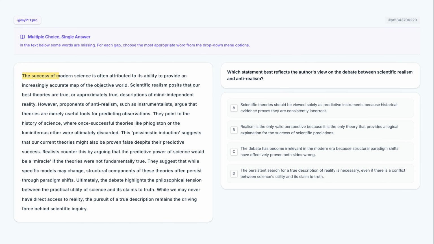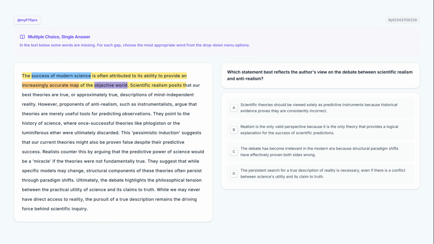The success of modern science is often attributed to its ability to provide an increasingly accurate map of the objective world. The author introduces the success of modern science by framing it as the development of an increasingly accurate map of our objective world. This metaphor suggests that scientific progress is defined by how precisely our theories represent a reality that exists independently of human observation.